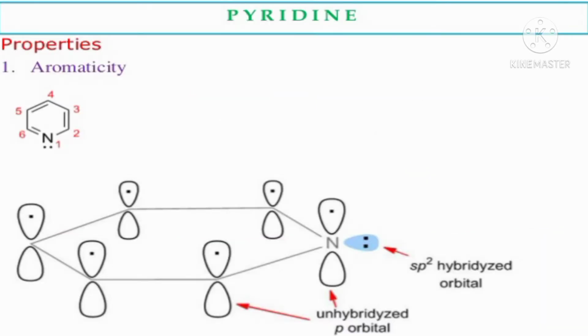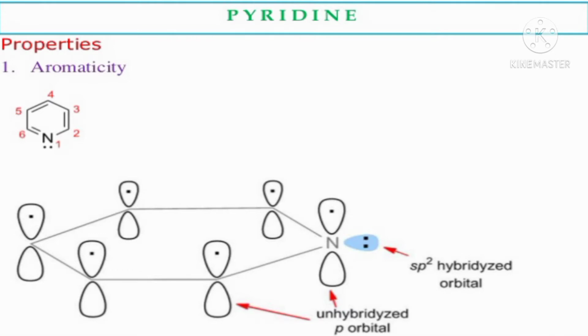Now let us see what we will learn in today's lecture. First is the structure of pyridine, then the properties of pyridine. There are different properties. First one is aromaticity, basicity, hydrogen bonding and tautomerism. Now let us see one by one.